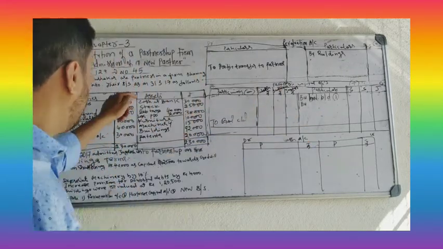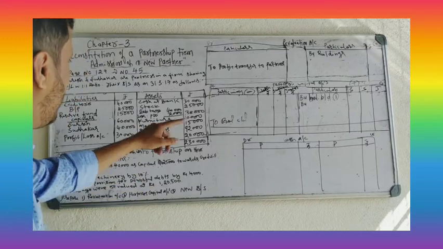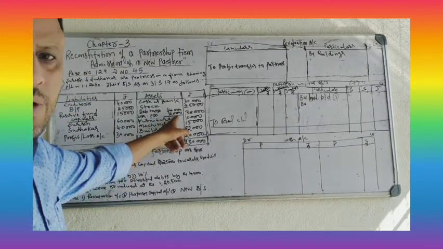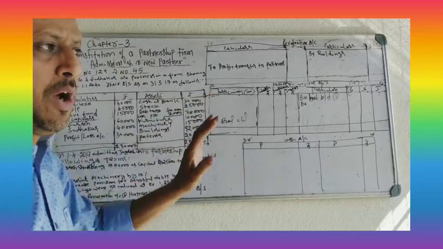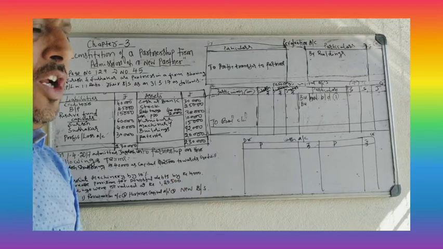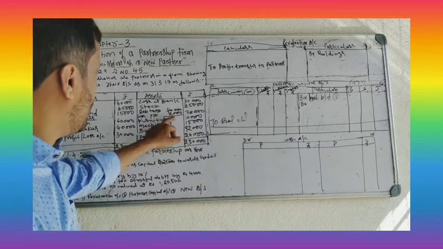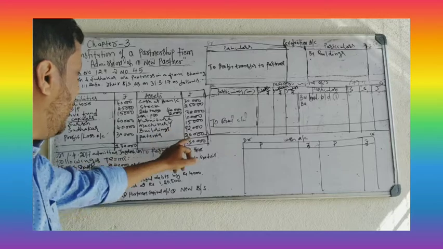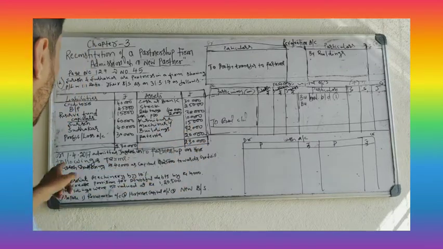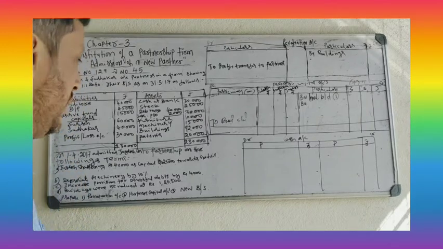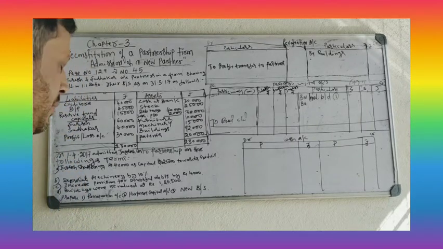On the asset side, you have different assets. Cash at bank, stock, debtors 40,000, less PDD, provision for doubtful debts, 2,000. You may get it or you may not get it, for that you have to make a provision, 2,000 rupees, so 38,000 debtors, furniture, machinery, building, patents. These are the assets. On 1/4/2017, they admitted Jagdish into partnership on the following terms.